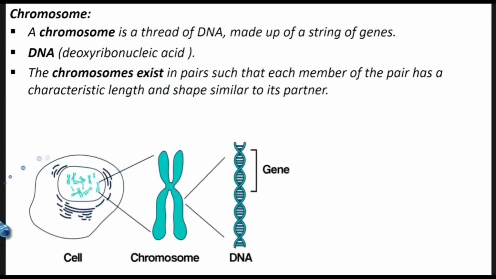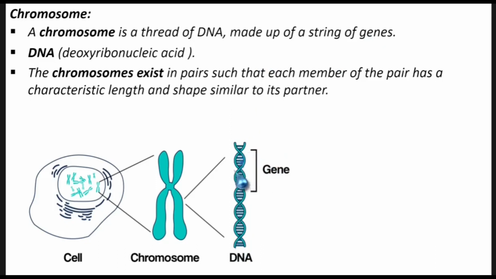So this is a cell. Inside the cell we find the nucleus. Inside the nucleus we find these small structures called the chromosome. When this one is zoomed here, this is a chromosome, and when one area of it is further zoomed in, we see that it contains these strands or threads. So these are like a thread of DNA. These threads are what we call DNA. That's why we said a chromosome is a thread of DNA. So they are threads of DNA inside a chromosome, made up of a string of genes.